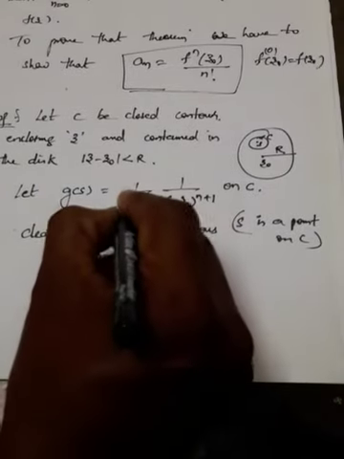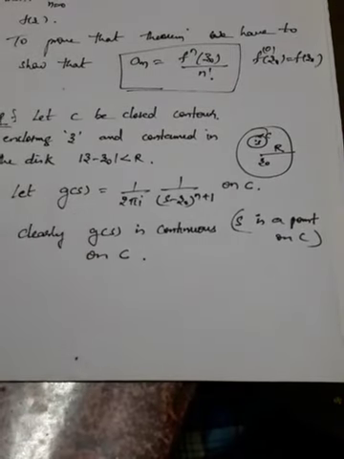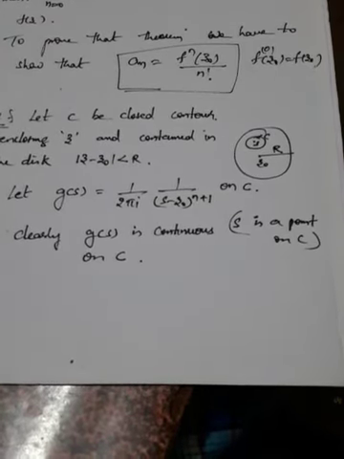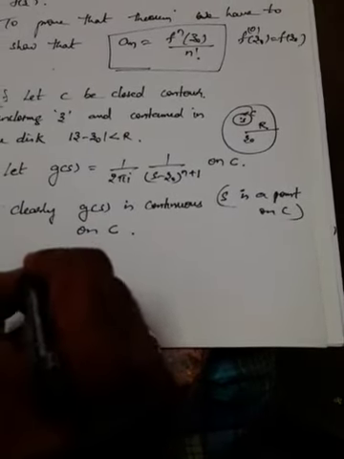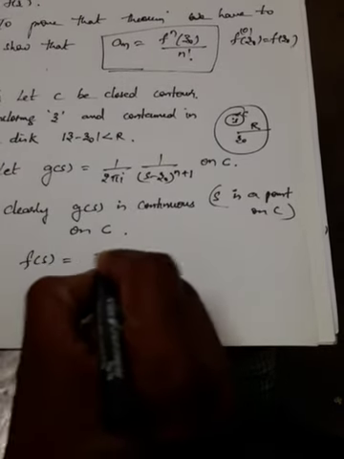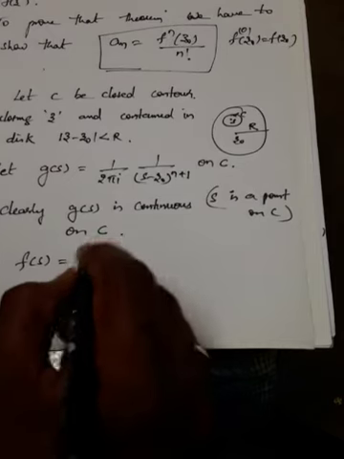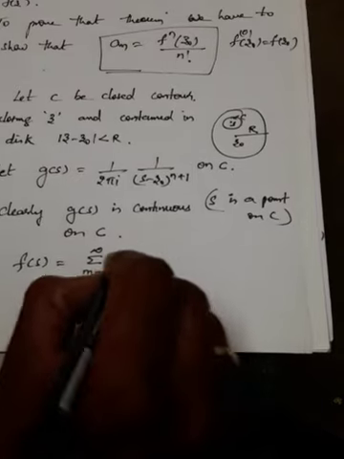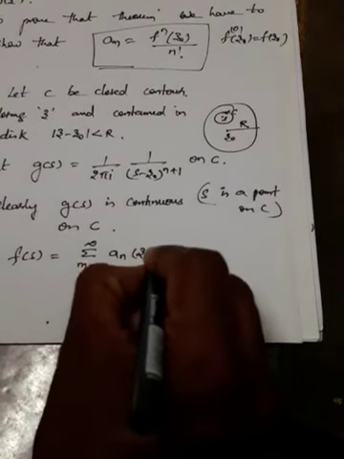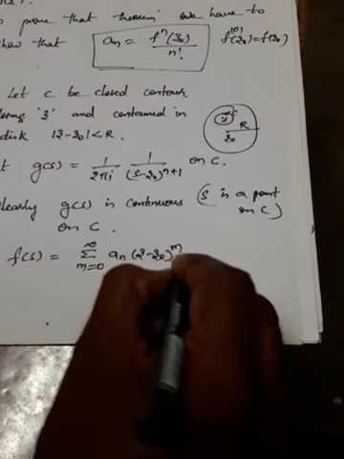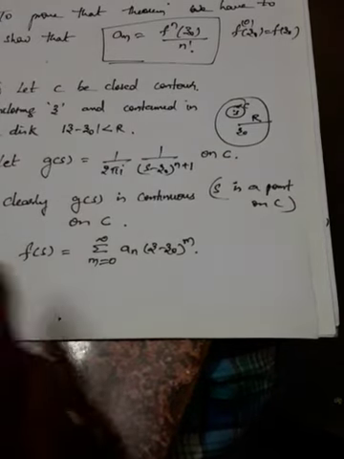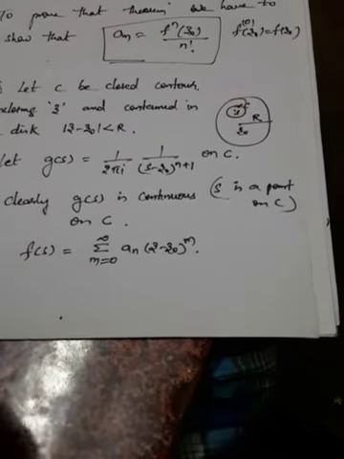So the only thing you have to remember is to consider g(s) in such a way that it is 1/(2πi) times 1/(s − z₀)ⁿ⁺¹ on C. Now we'll write f(s) as the summation, m equal to 0 to infinity, aₘ (s − z₀)ᵐ. We'll use the formula which we have done, the integral over C of g(s) f(s) ds. That formula we are going to use.